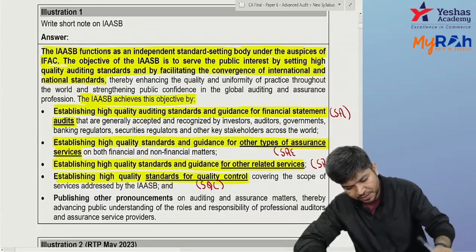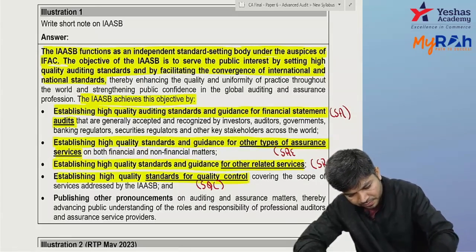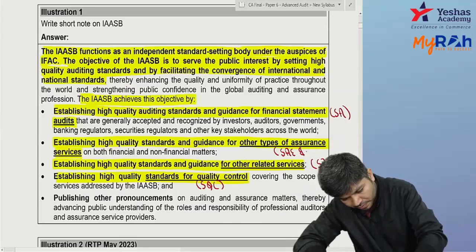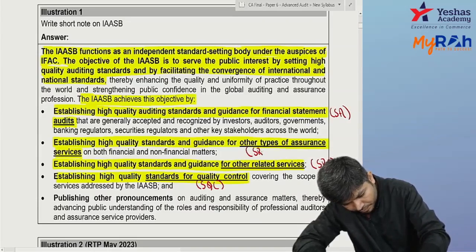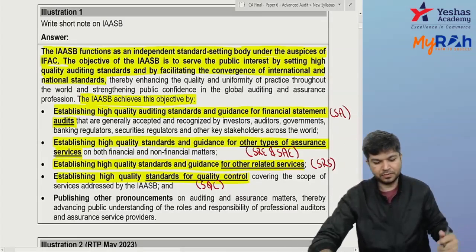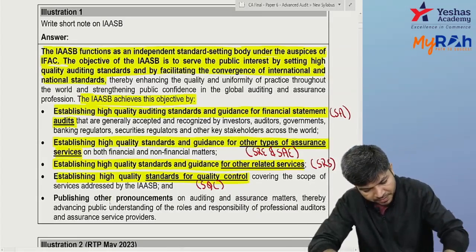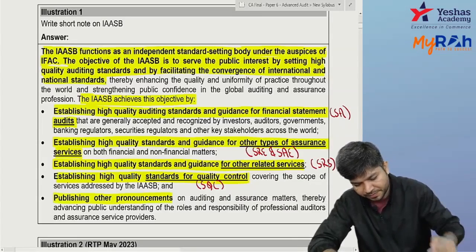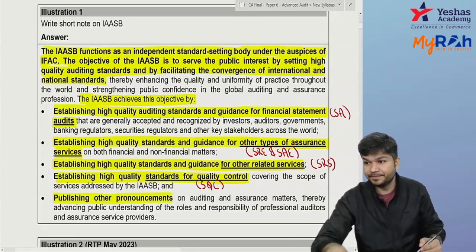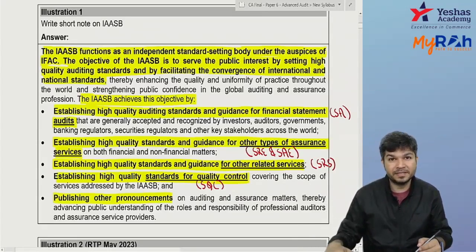Okay, here SAE and SRS, write both. Okay, so this is what they do. AASB, short note on AASB. Clear? Short note on AASB.